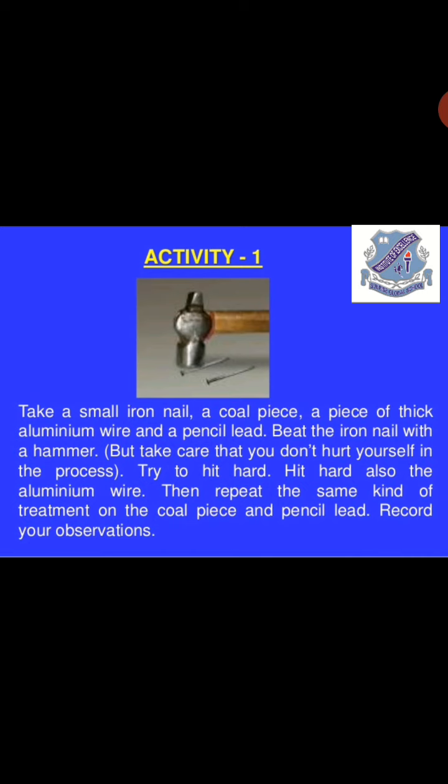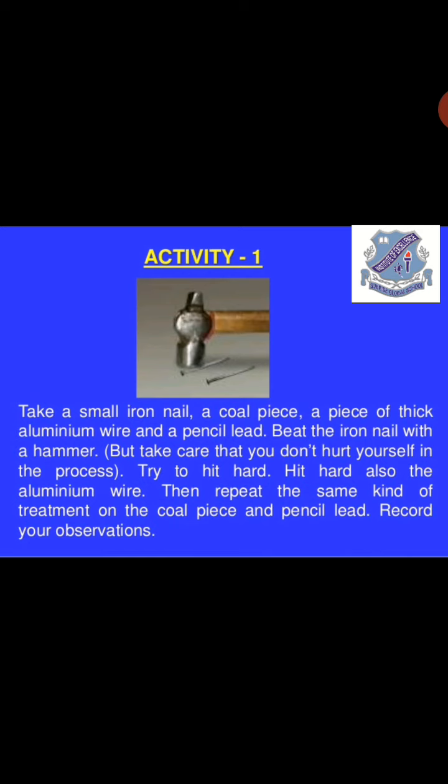First you have to hit it very hard. Similarly, after beating the iron nail, you will continue the same process with a coal piece, with a piece of aluminium wire and also with the pencil lead. While you do this activity, you also have to record the observations, what you find out while you keep on hammering all four materials, and what was the change that you felt, right?